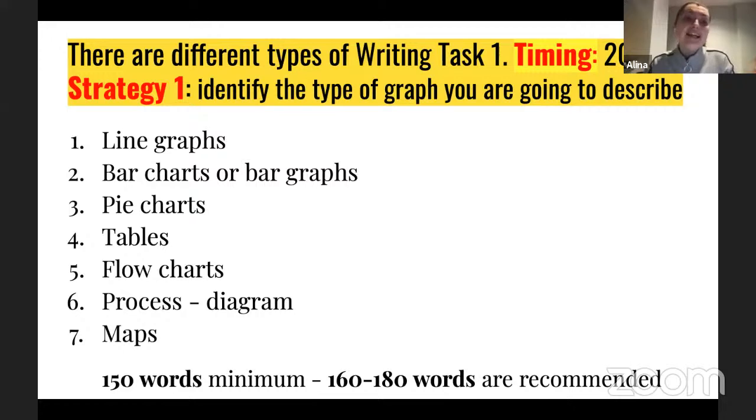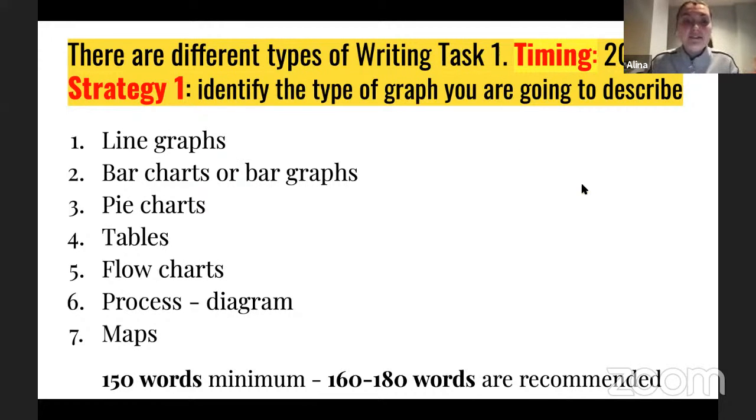Also, you might get tables. That's very possible. And I will explain to you in a second what kind of strategy to apply there. We also have flow charts and processes. But process, this is some sort of a diagram. Again, in a second, I will show it to you visually. And of course, we have maps. So you can see there are so many types, right, of graphs. And you should make sure that you identify them once you start writing your first paragraph.